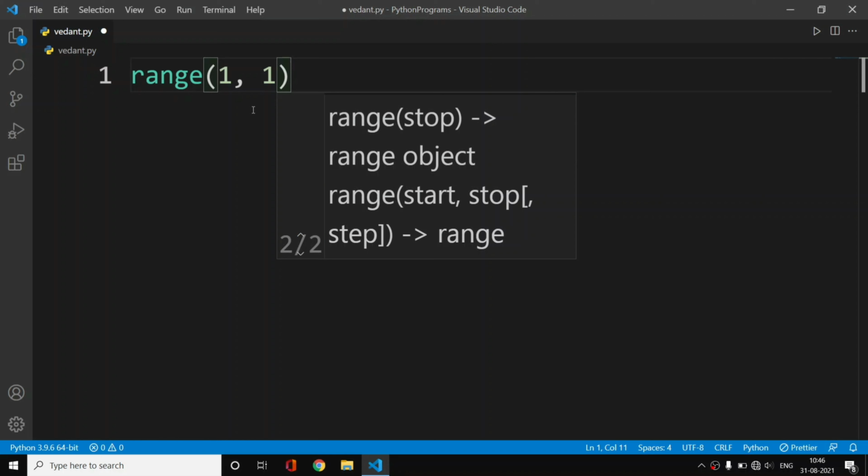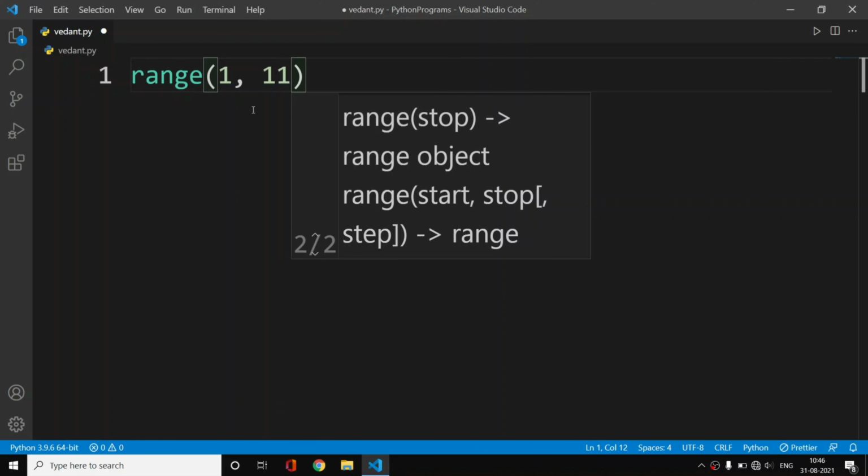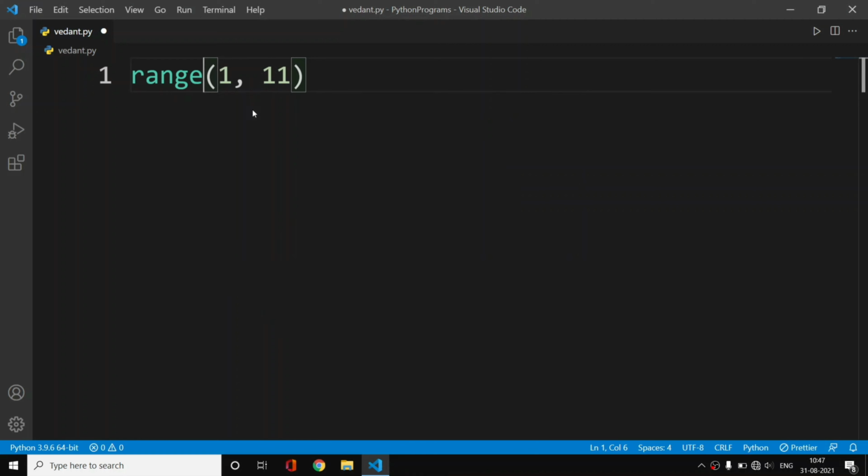Actually we should pass the limit of 11, as it will take numbers less than the value given. If I provide 11, the range will go up to 10. That's what this range function will do.